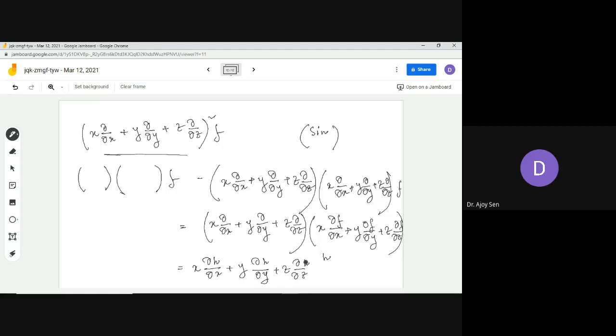And now if I ask that if you simplify out this thing, that means you put this whole expression here in place of h, then you have to simplify out this x del del x of this thing, y del del y of this thing, and z del del z of this thing, and then you just add the whole things and simplify out this thing. Then what you will get?